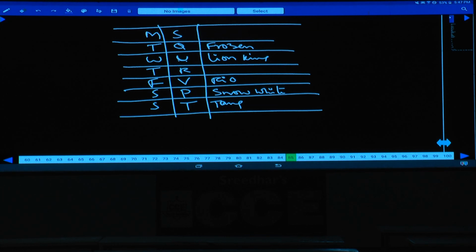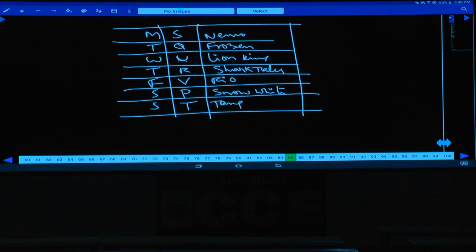S will not attend the screening of Shark Tales. S cannot be Shark Tales, since this R is Shark Tales. Then what is the movie left over here? The only movie left over is Nemo, and that must be on Monday. Clear now? And this is order SQ, UR, VPT, and the order is Nemo, Frozen, Lion King, Shark Tales, Rio, Snow White and Tangled.